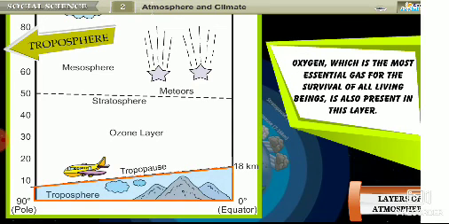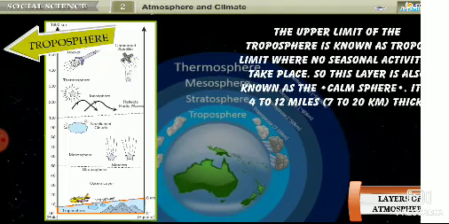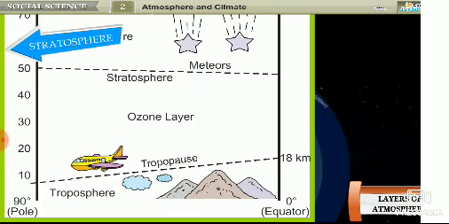Oxygen, which is the most essential gas for the survival of all living beings, is also present in this layer. The upper limit of the troposphere is known as Tropos limit, where no seasonal activities take place. So this layer is also known as the calm sphere. It is 4 to 12 miles, that is 7 to 20 kilometers thick.